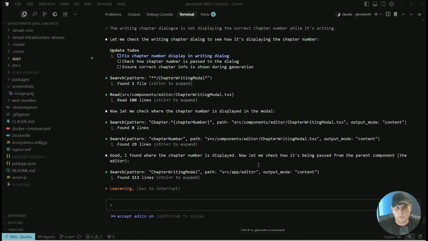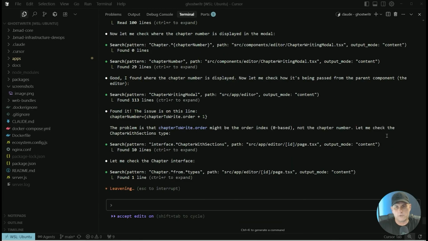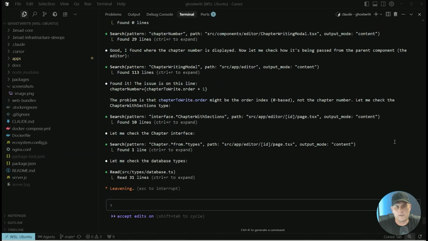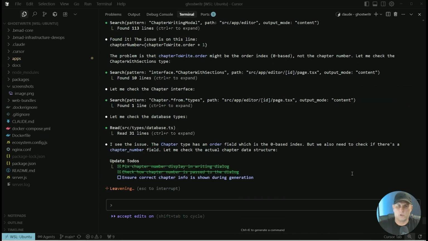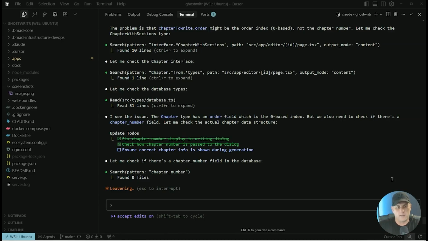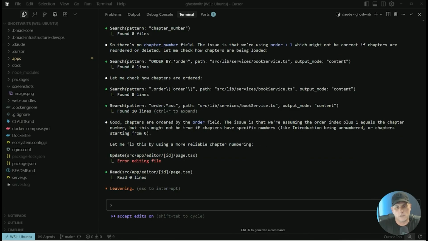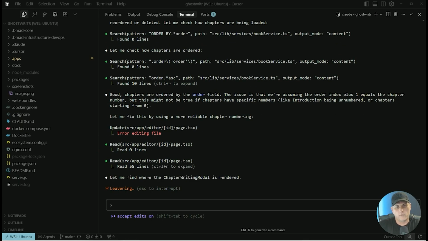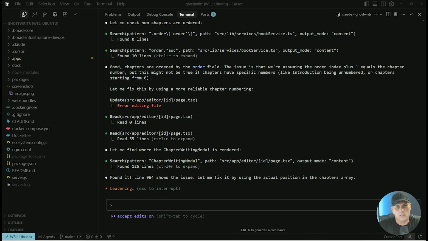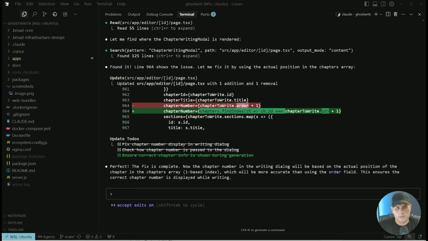It found where the chapter number is displayed. It's checked to see how it's being passed from the parent component to the editor. Yep, this looks right. It's the order index instead of the actual chapter number. It's a zero-based index, so it starts at 0 and it's a chapter behind. So it's going to take the order plus 1 to get the chapter number. There we go. So it's just going to fix the chapter numbering scheme because the introduction started with chapter 0. The chapters were off. Okay, now it's saying it's fixed.